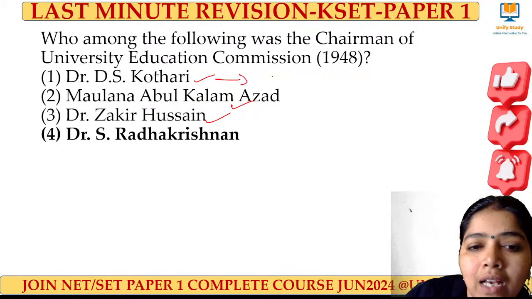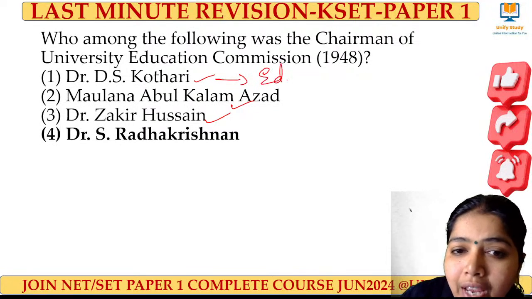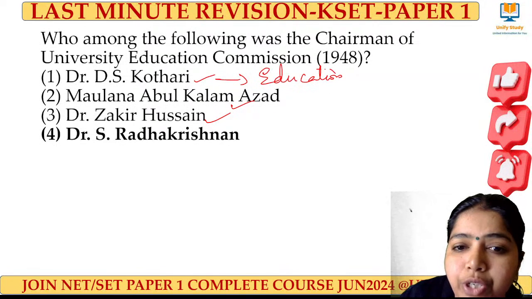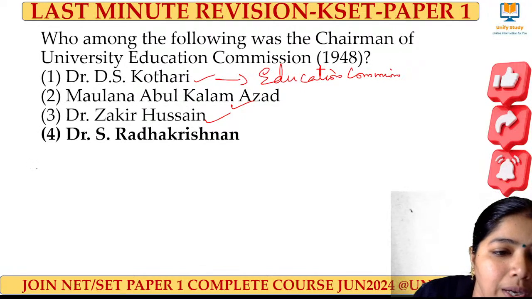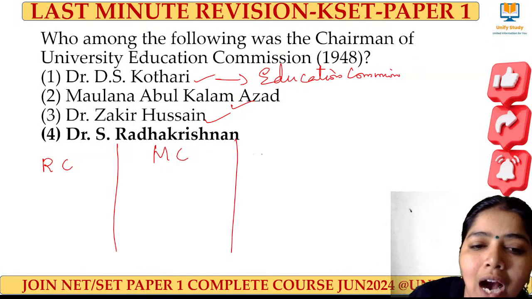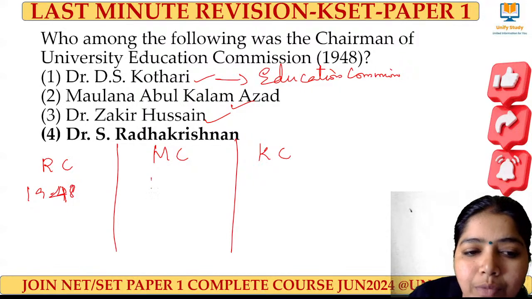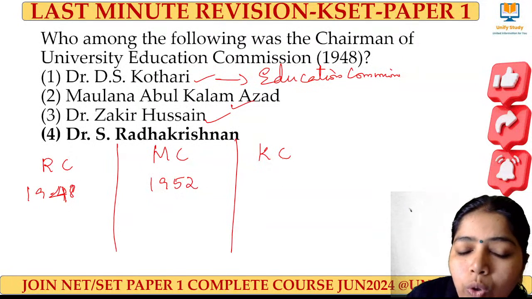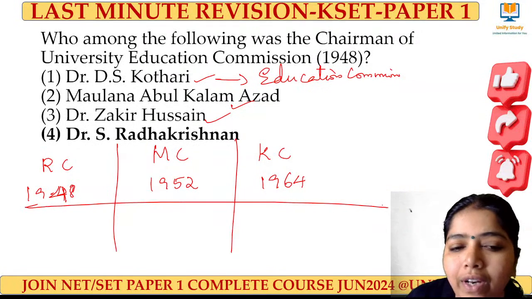Kothari is the chairperson of the National Education Commission, right? We call it the Education Commission. We had three important commissions in that period. One is Radhakrishnan Commission, another is Mudaliar Commission, another is Kothari Commission. Radhakrishnan Commission 1948, Mudaliar Commission 1952, Kothari Commission 1964. Don't forget the years.